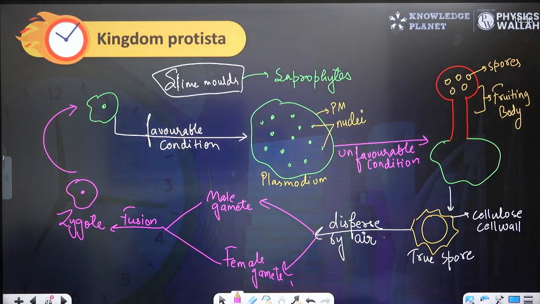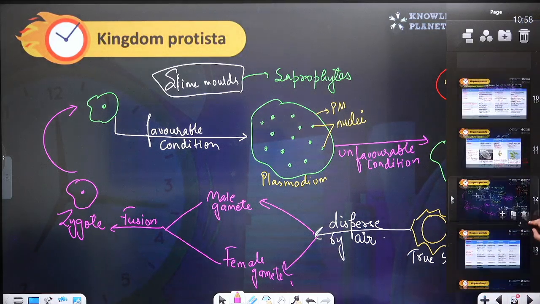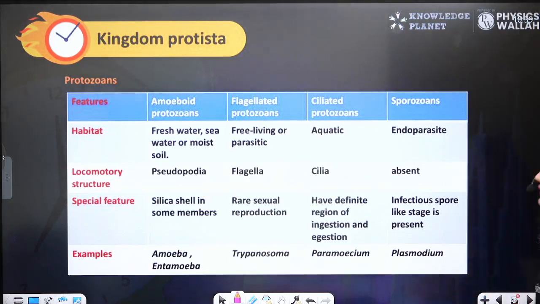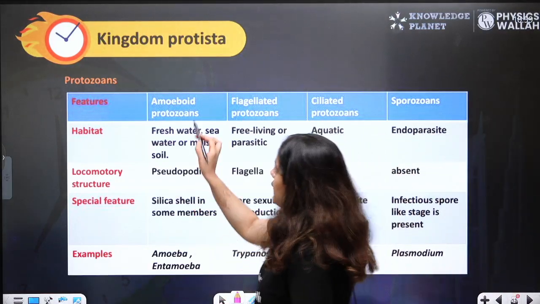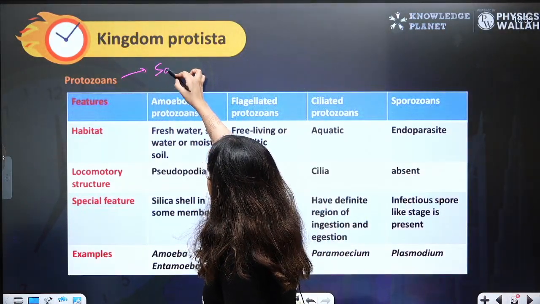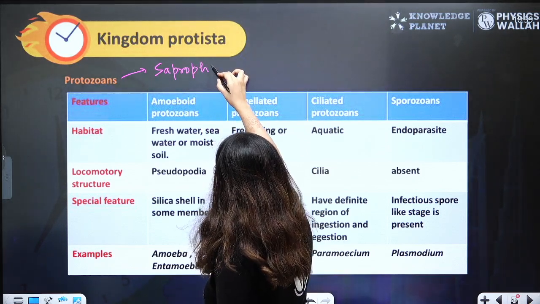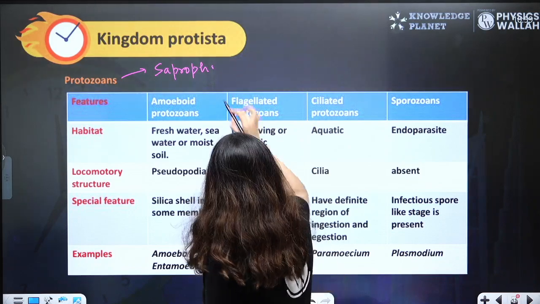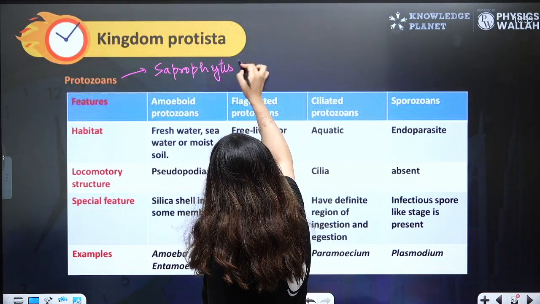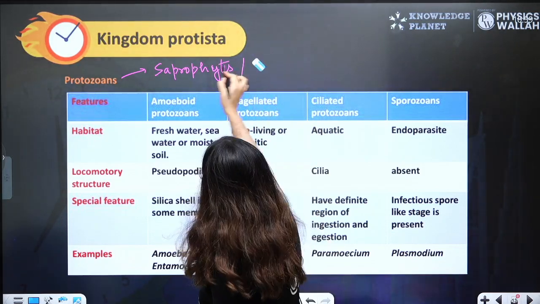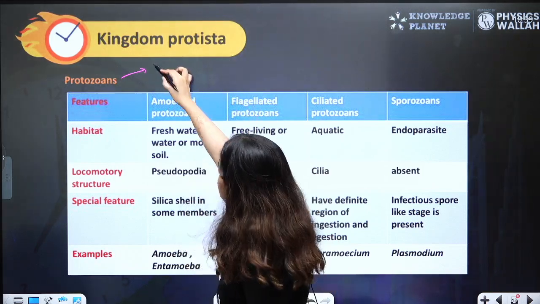So after slime mold, the last group of protista is known as protozoans. Protozoans are of 4 types. They are also saprophytes or parasitic, or we can commonly write they are heterotrophs.